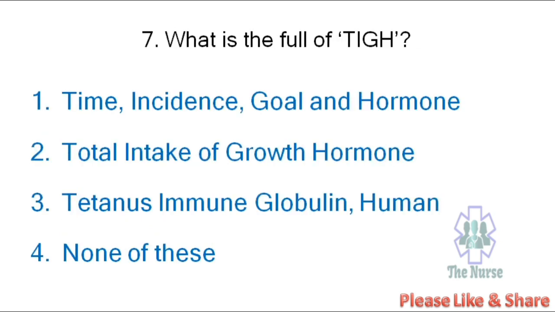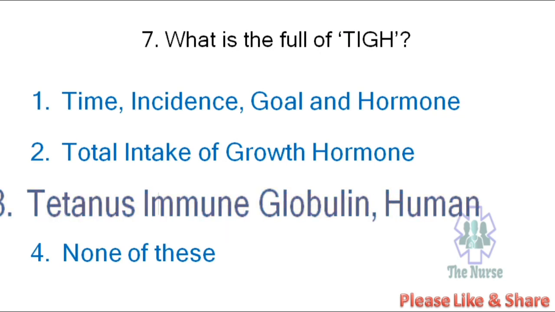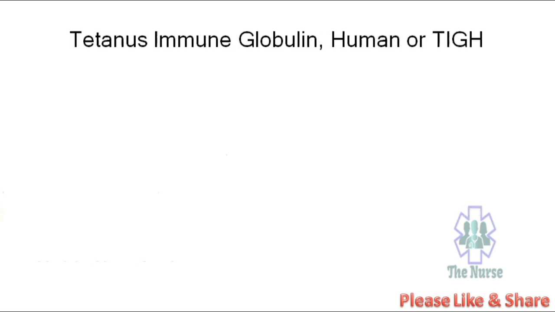Next question. What is the full form of TIGH? Time incidence goal and hormone, total intake of growth hormone, tetanus immunoglobulin human, none of these. The correct answer is tetanus immunoglobulin human, or TIGH.